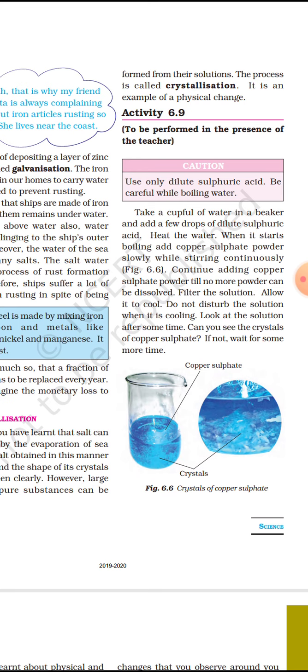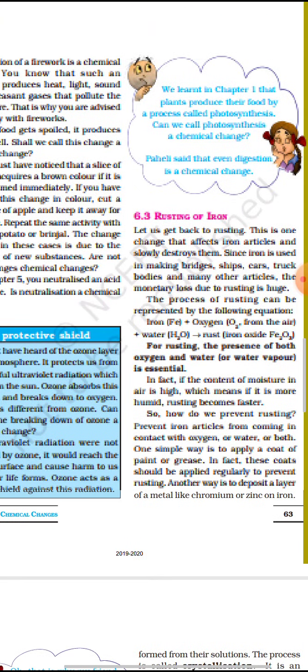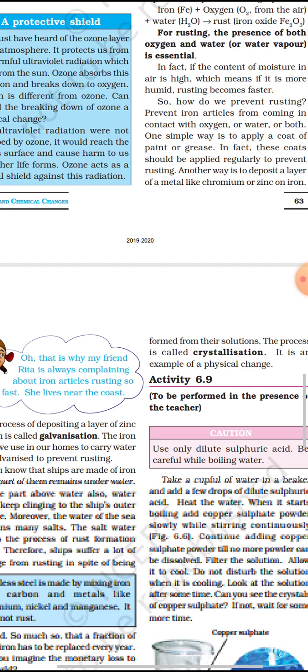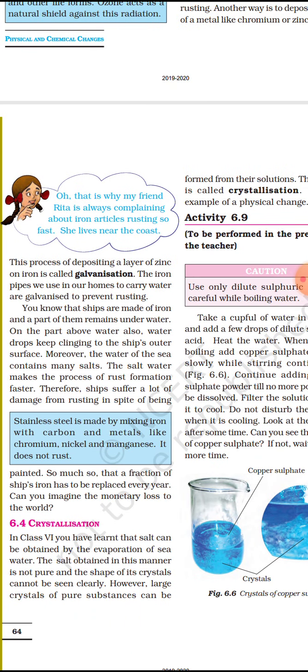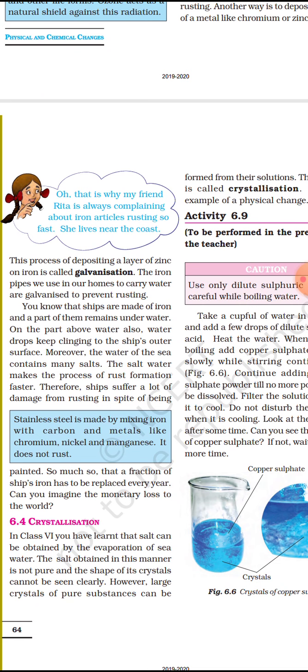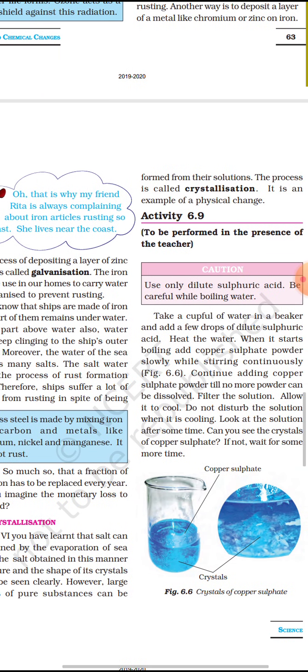So today we saw what is meant by rusting, and for rusting the presence of both oxygen and water is essential. Then galvanization means the process of depositing a layer of zinc on iron. Crystallization means crystals of pure substance formed from their solution.